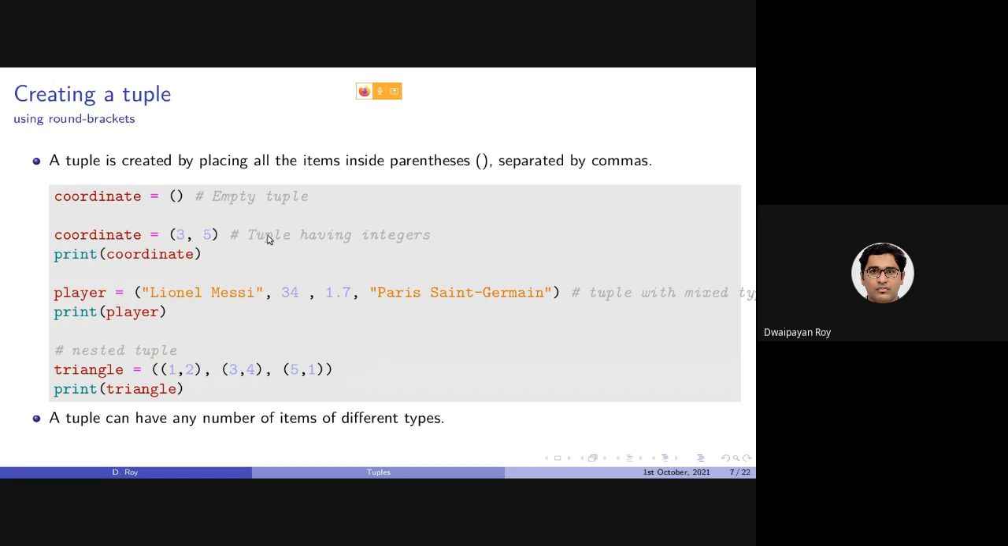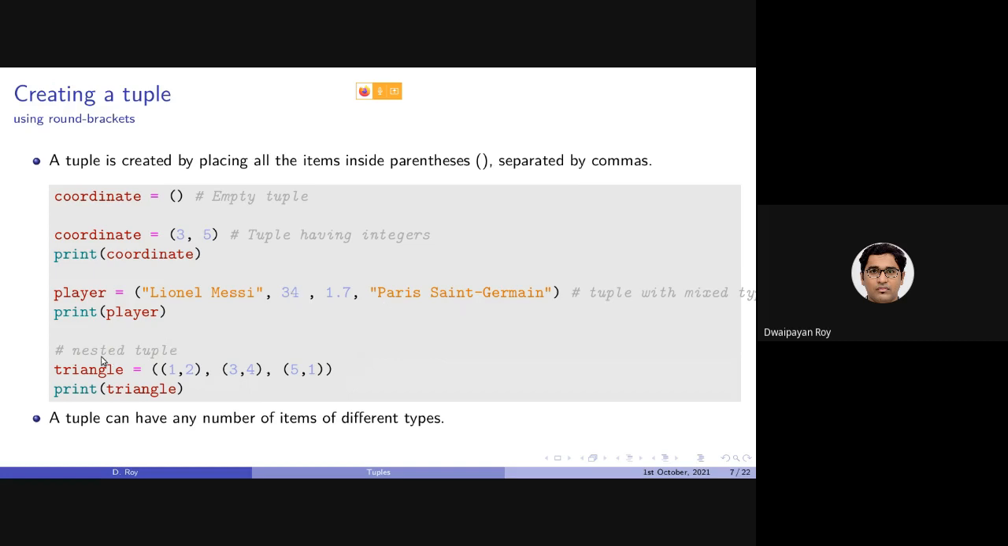This is again another tuple where we are specifying 2 elements, 3 and 5, and of course they will be printed in this manner as well. We will be looking into that in a short while. Here is another example of a tuple where there are elements of multiple types. That is, this is a string type, this is an integer type, this is a floating type, and this is again a string type.